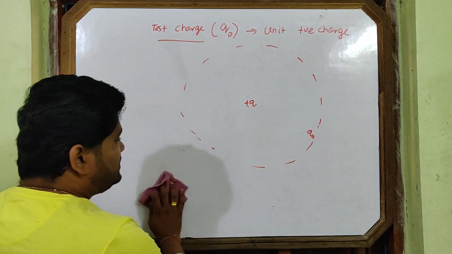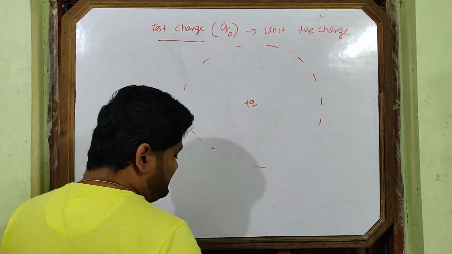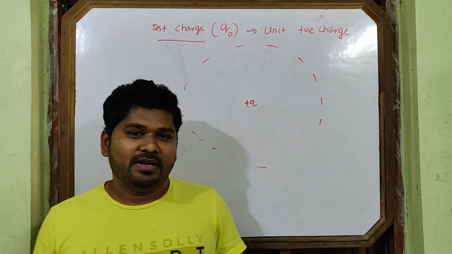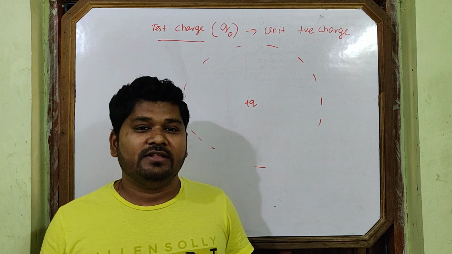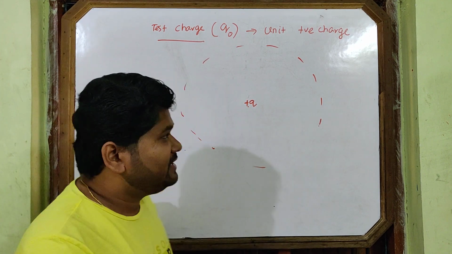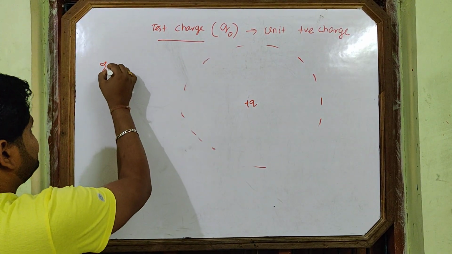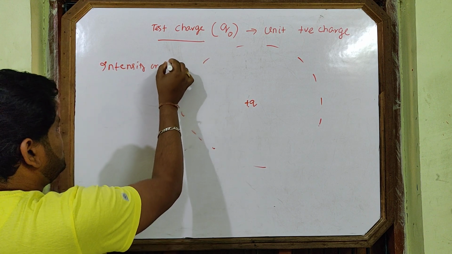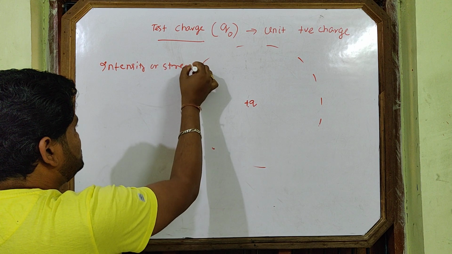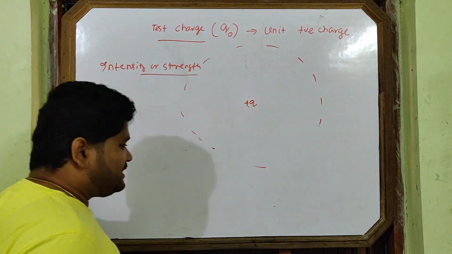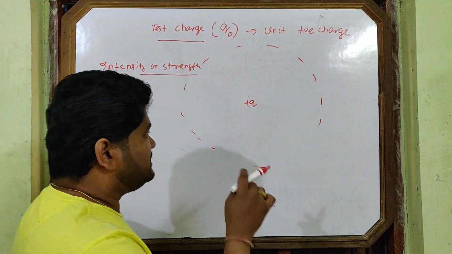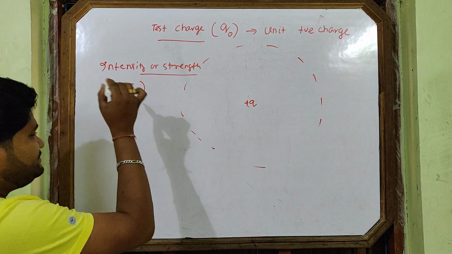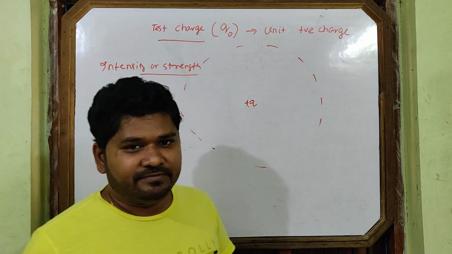Now come to one important quantity, electric field intensity. It is also called electric field strength, intensity or strength. Electric field strength or electric field intensity. It's a physical quantity. The symbol for this we will write as E, electric field intensity.